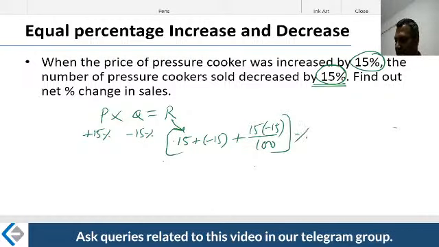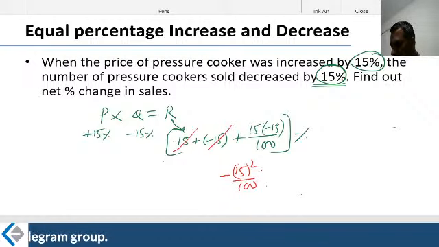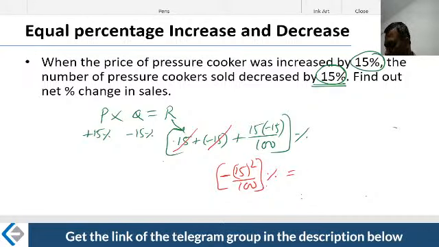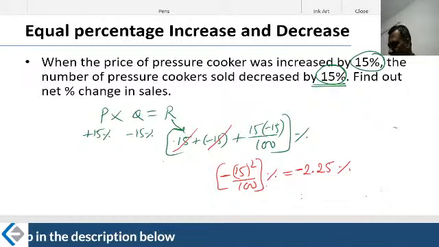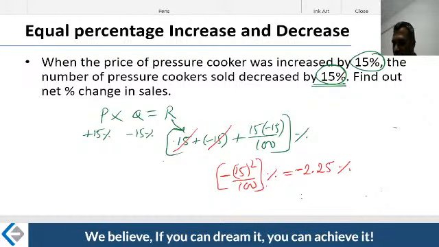So from here, you realize that these two are getting cancelled. Therefore, you are saying minus 15 square divided by 100%. This is the percentage that you are trying to say. Now 15 square is 225 divided by 100. Therefore, this is nothing but 2.25% decrease, which means there is a loss in the transaction. It has decreased by 2.25%. That is what you are trying to tell me.